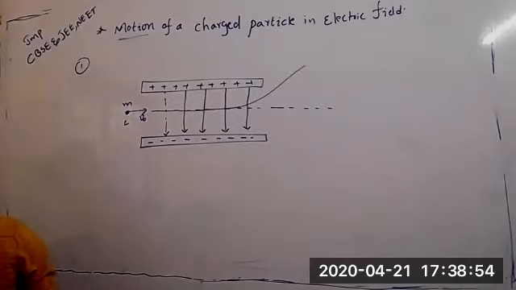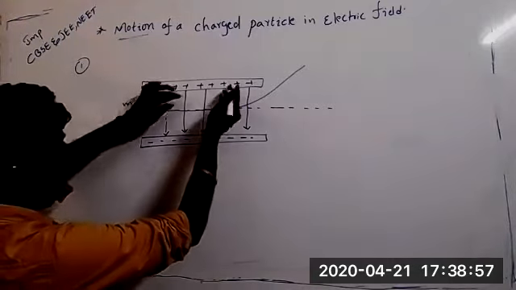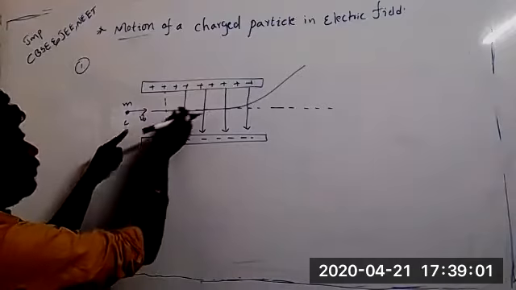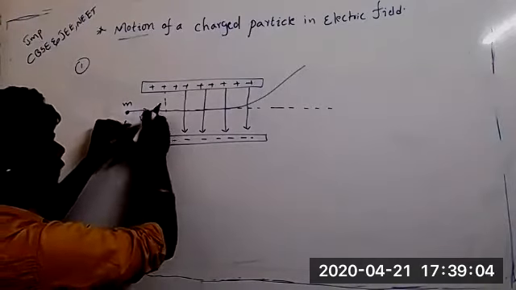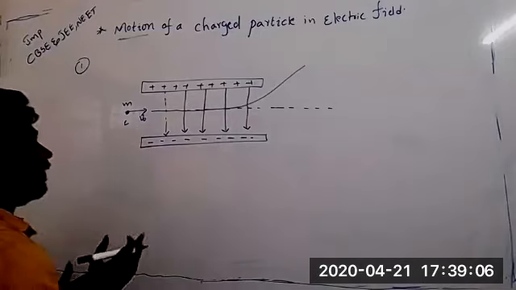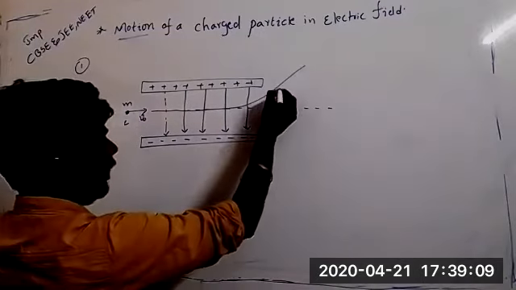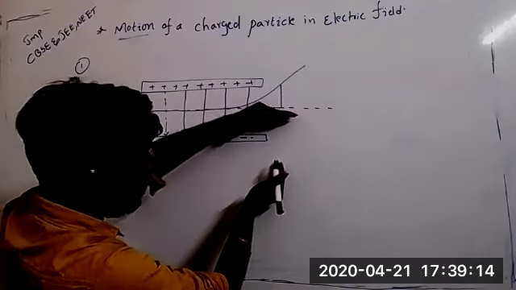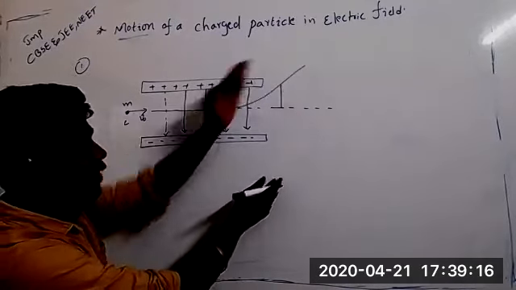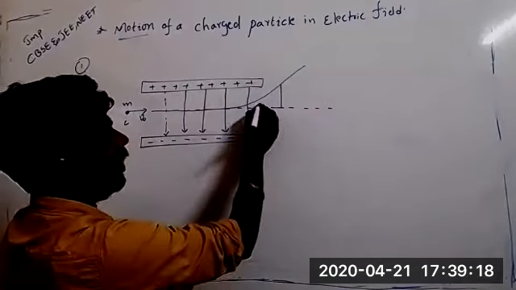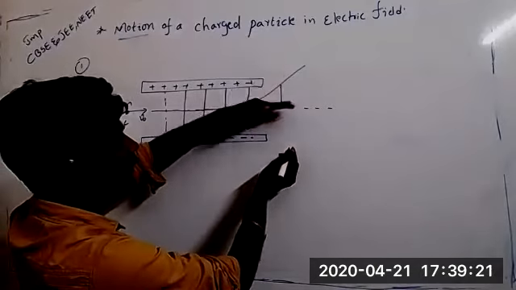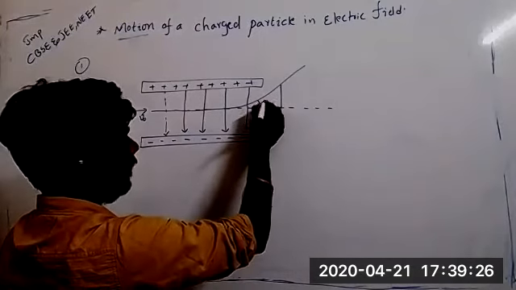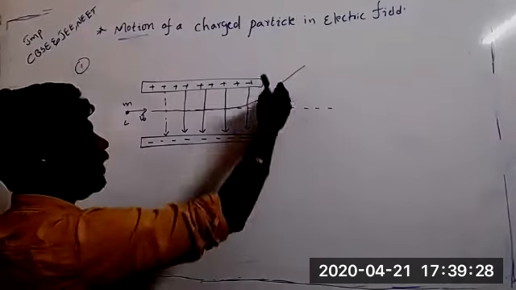Yes, sir. The electron is moving. When the electron is moving, what will the positive charge do? It will try to attract that electron, so it will move like that. If it is positive, then it will move in this direction, right? Actually it should move in this direction, but it is moving in this direction. We have to calculate the drift. Drift means how much it is moving. We have to calculate the drift angle, and the distance moved in the y direction.